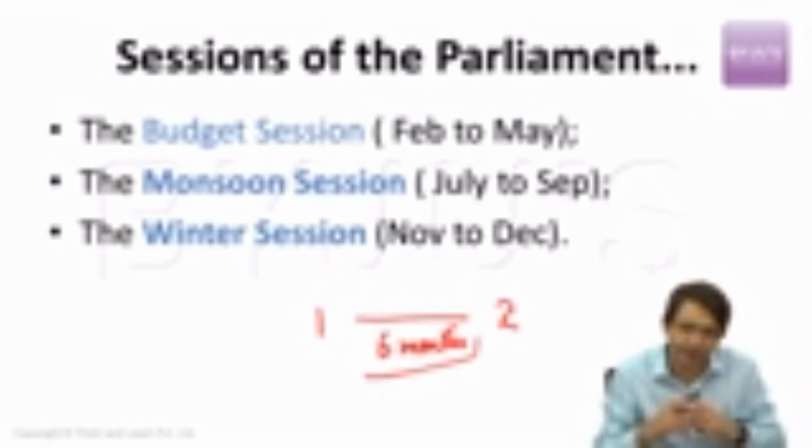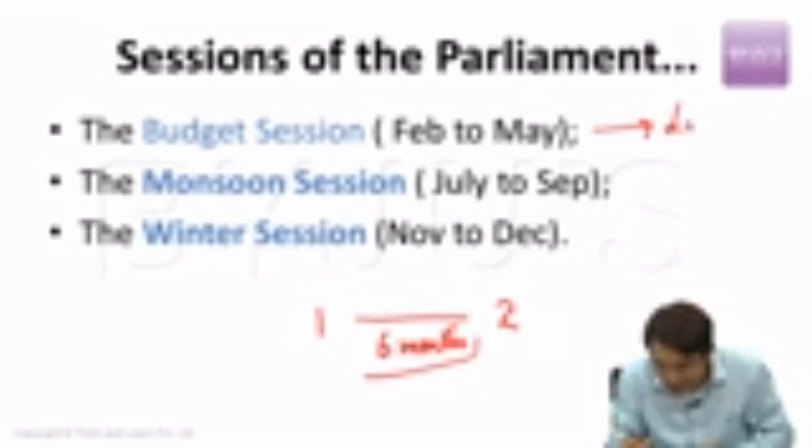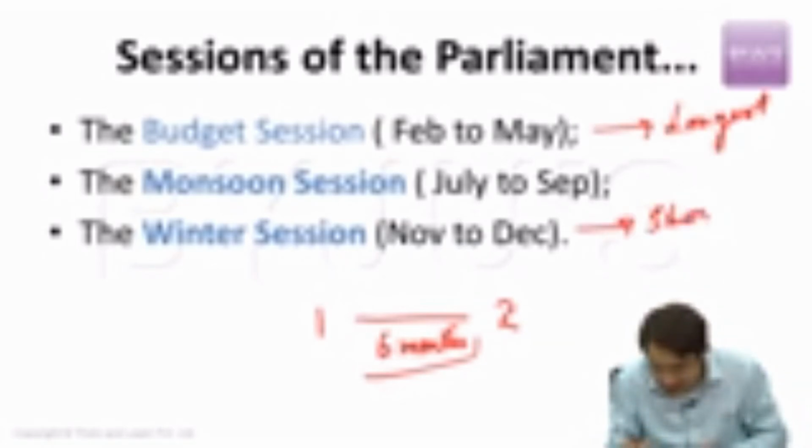But normally we have 3 sessions of Indian Parliament: the budget session, the first session of the Parliament, then we have the monsoon session, and then we have the winter session. If you look at the time frame, you will realize that budget session is the longest session of Parliament, and winter session is the shortest session of Indian Parliament.